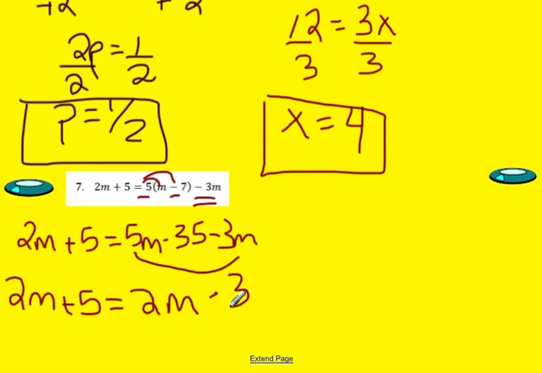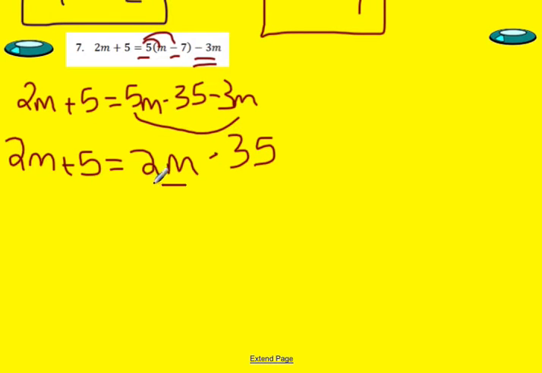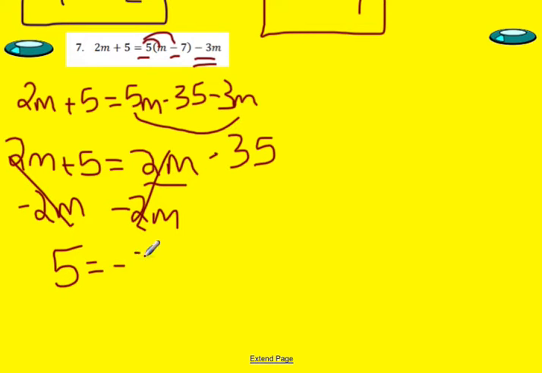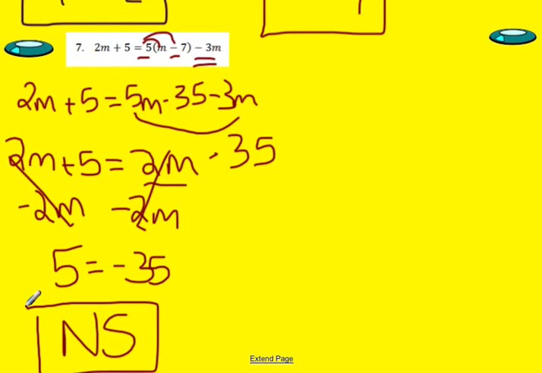And that's minus 35. So now what I'm going to do is bring this 2m over to the other side. So I'm going to subtract 2m from both sides. And what happens is it cancels out on both sides. Well, that's kind of a bummer. So then I get that 5 is equal to negative 35. Well, geez, is that ever going to happen? I don't think so. So what we're going to call this is no solution because everything canceled out. So that's no solution. We can write that as NS just to save ourselves the hand cramp. Let's go ahead and take a look at number 8.